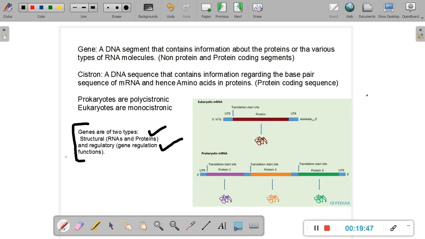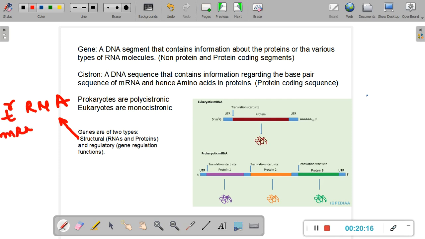Now, what is the basis of this classification? It is basically what kind of protein is synthesized. A structural gene can synthesize any of the RNA molecules. A gene is called structural when it synthesizes a ribosomal RNA, or a tRNA, or an mRNA, which has no role to play in controlling another gene.